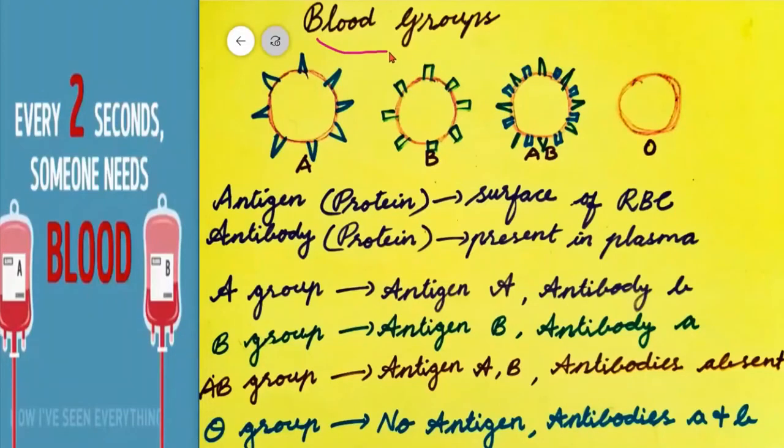Blood groups. The concept of blood grouping was developed by Carl Landsteiner. He identified three blood groups: A, B and O. Another blood group, AB, was identified by De Castello and Sturli.